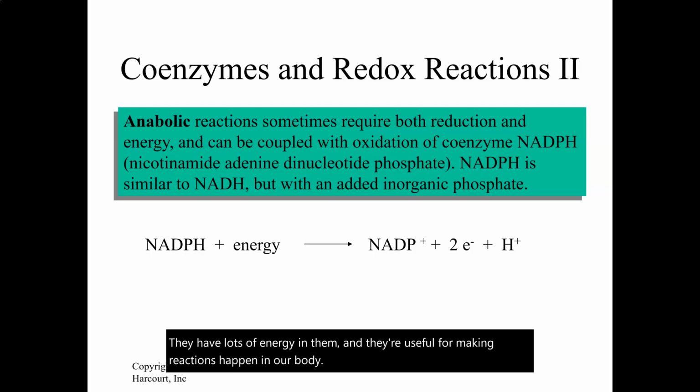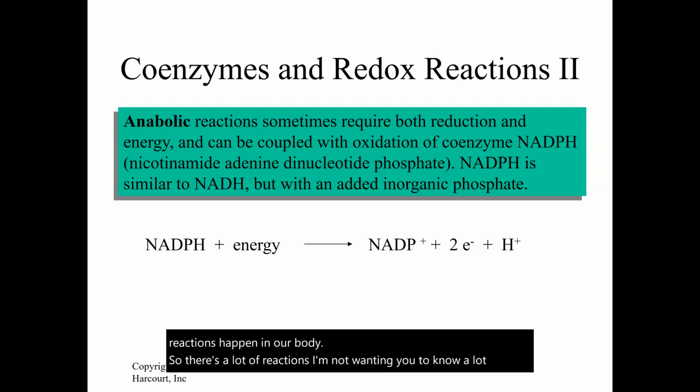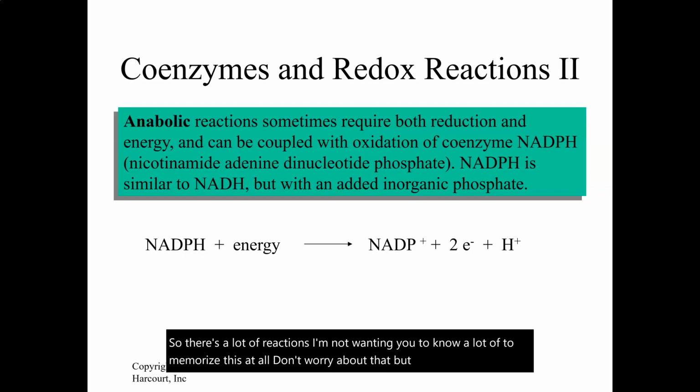So there's a lot of reactions. I'm not wanting you to memorize these at all. Don't worry about that. But just know that these coenzymes and enzymes in our body hold a lot of energy. They make a lot of things happen. And if you know that the ones I just talked about, the ATP, the NADH, and the FADH2, hold lots of energy, that's all I need you to know about these. It's very complicated, and there's lots more to know, but I think these are the main things to know about them.